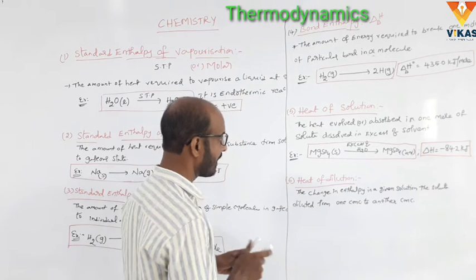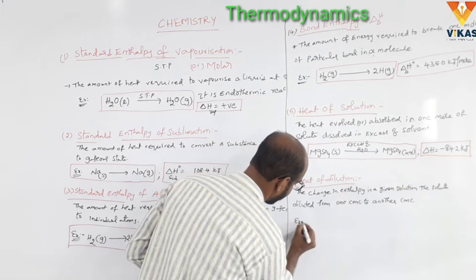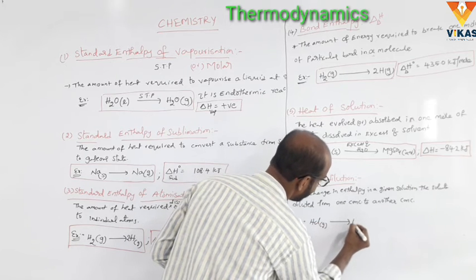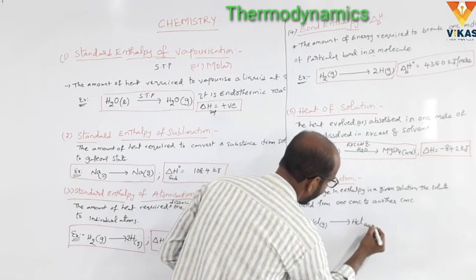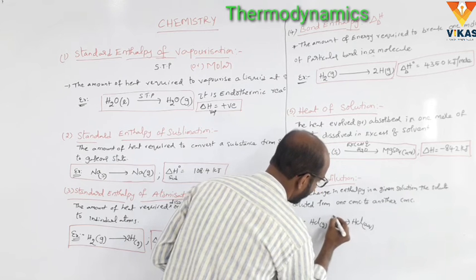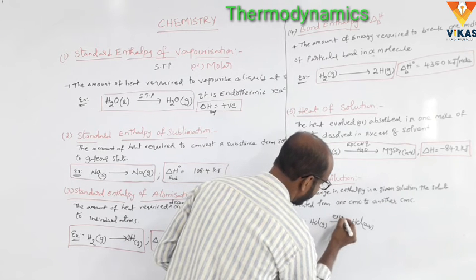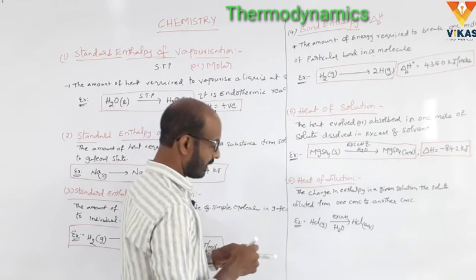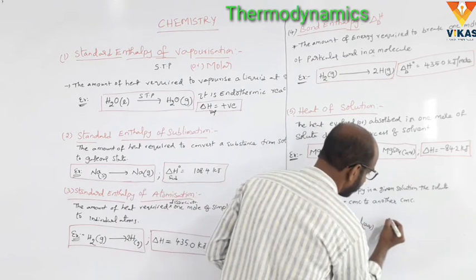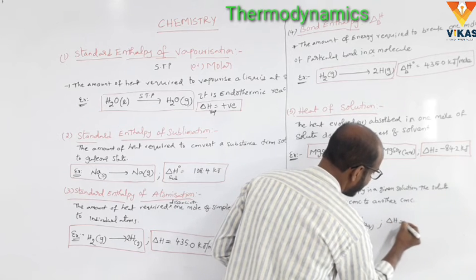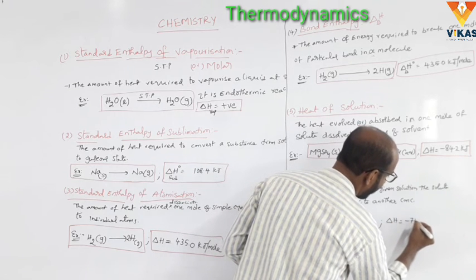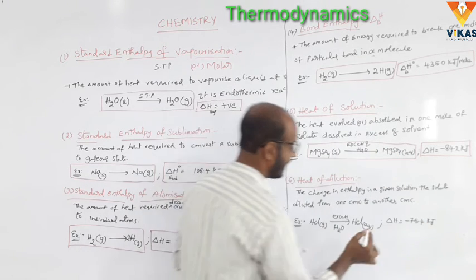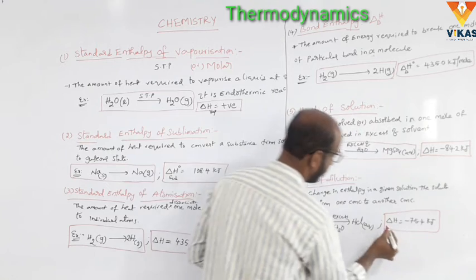Here is an example of the heat of dilution. HCl gas is converted into HCl aqueous, the dissolution in excess of water. Here the delta H is equal to minus 75.4 kilojoules per mole. This is the heat of dilution.